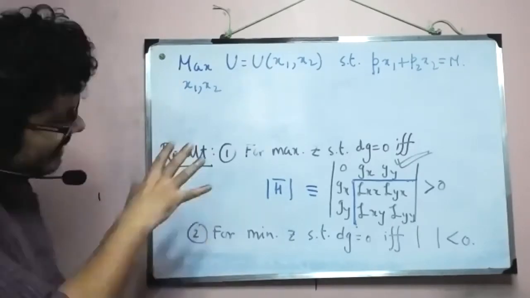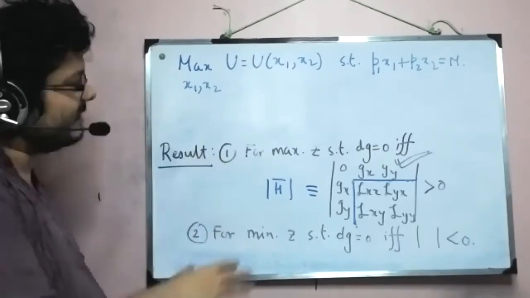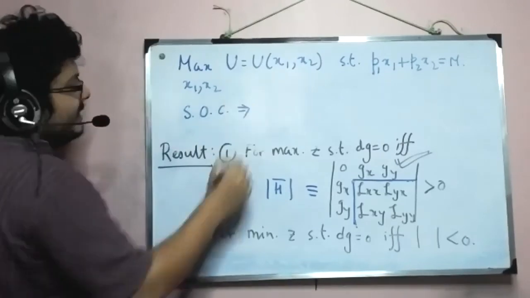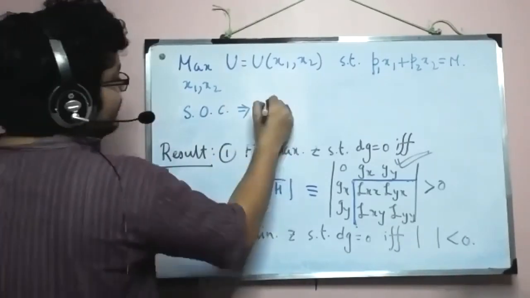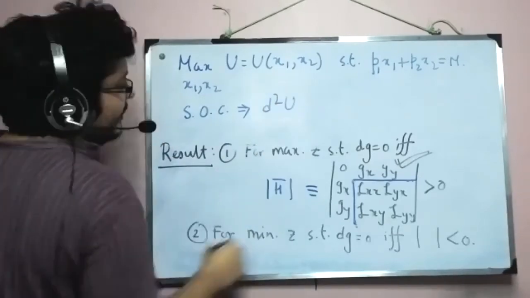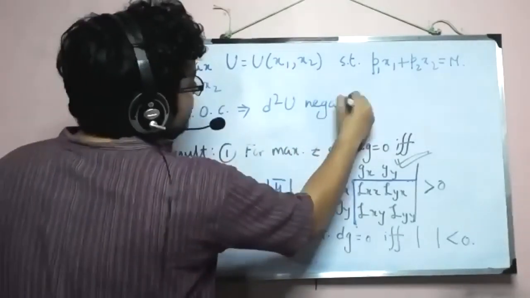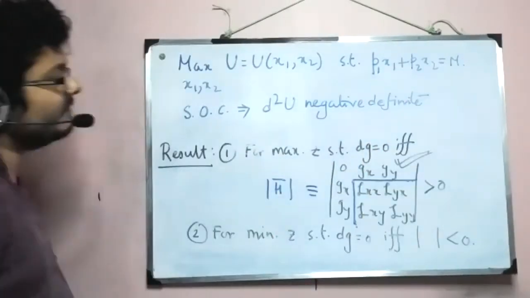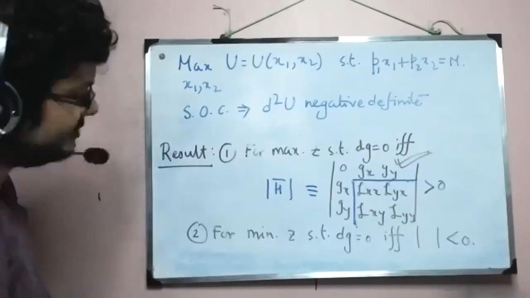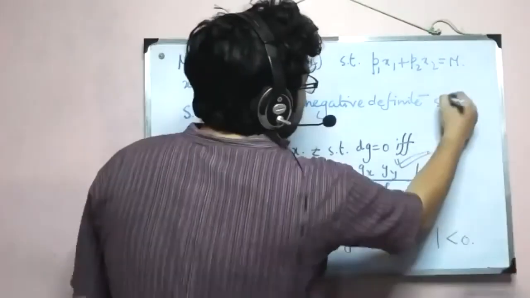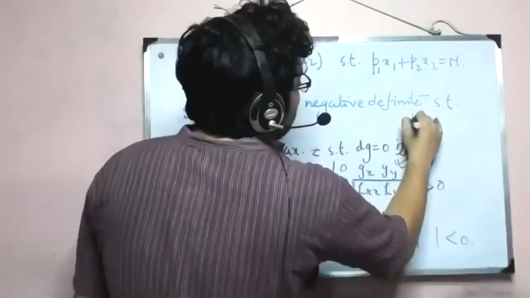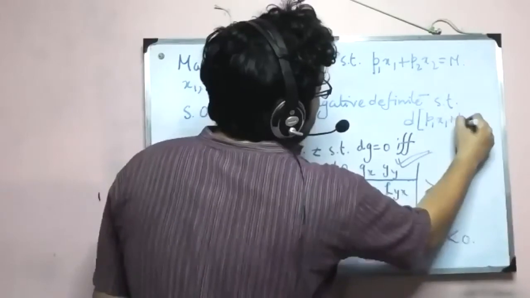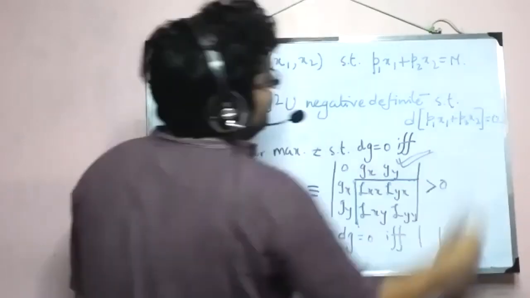So if I translate this to the language of second order condition, our second order condition here, so SOC here, will be like this. We'll be looking for d²U to be negative definite, right? Because we are looking for a maximum. So we're looking for d²U being negative definite, subject to d of, let's say, p1 x1 plus p2 x2 equal to 0.